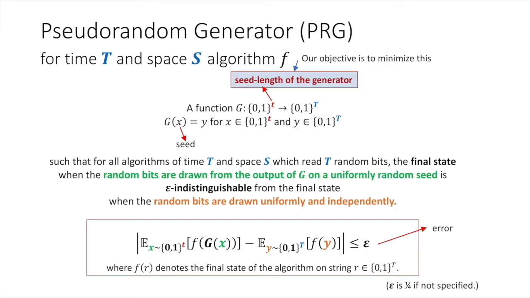So this is what a pseudorandom generator is. The parameter we're trying to optimize here is the seed length. We're trying to minimize the seed length of the generator because we're trying to simulate the behavior of the algorithm on a large number of random bits by using as few random bits as possible.